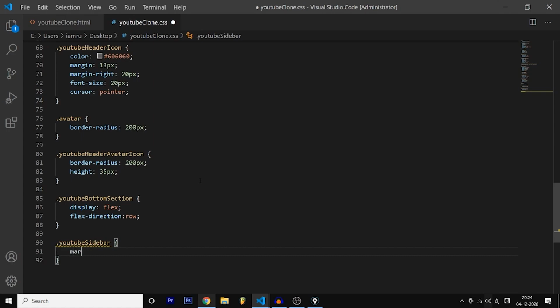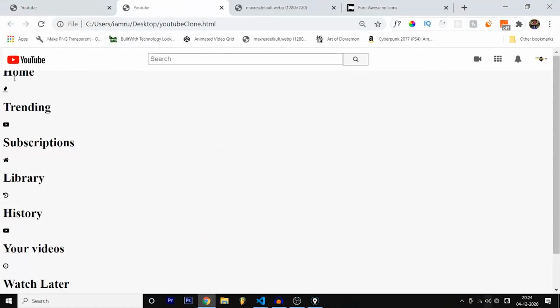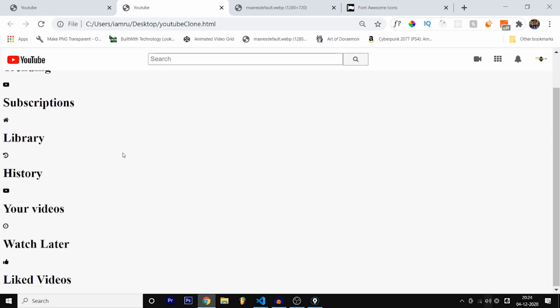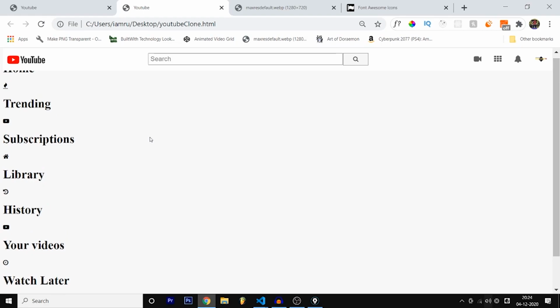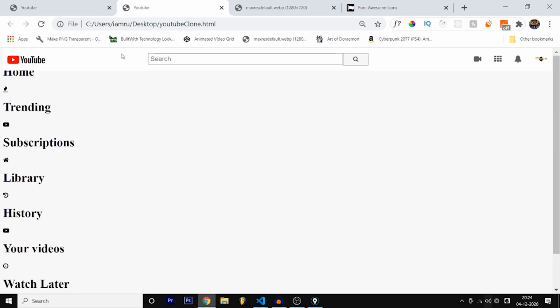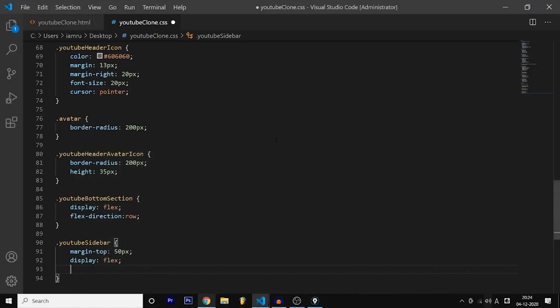So after this, you have margin top, which is 50 pixels, and display flex, as you know. So over here there is margin top, which is 50 pixels. Why did I even give that? Let's go to our web page, and as you can see, the home has overlapped the header. It is because we gave the header the position fixed, and as you can see, there is this effect. When you scroll, the header is still there. So in order to avoid the overlapping of this home, we need to give some margin top. Margin top is the outer top distance.